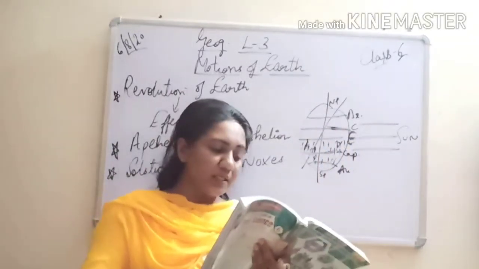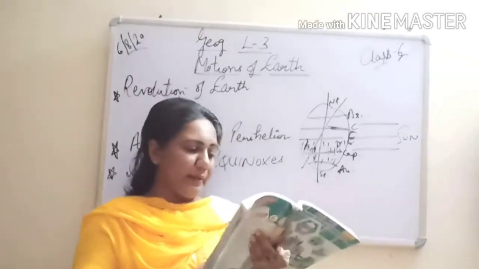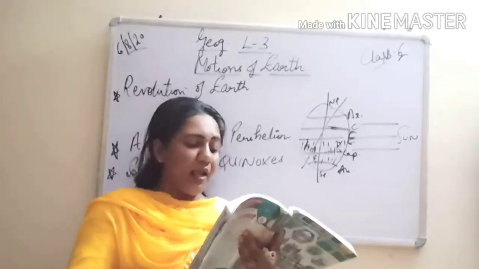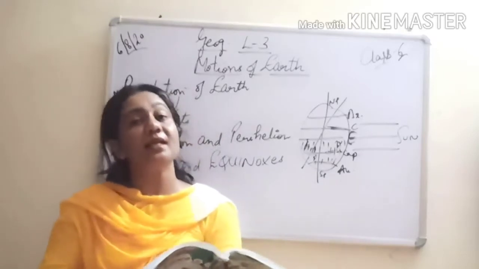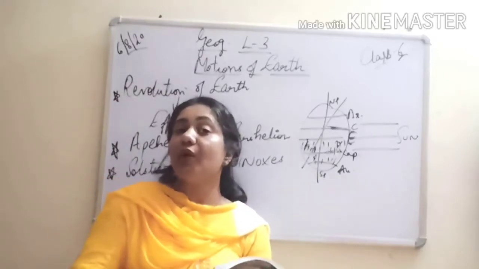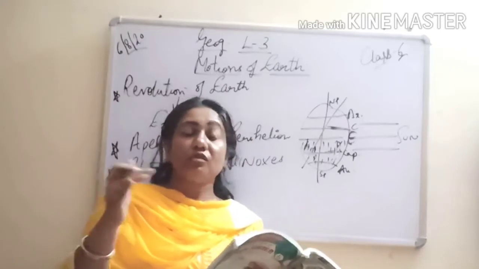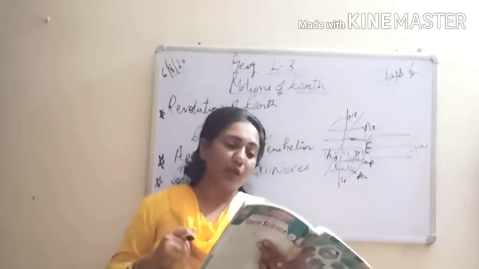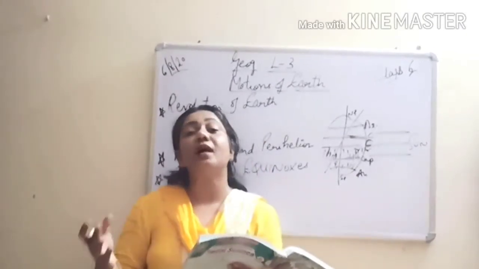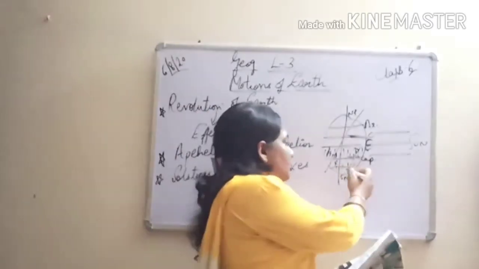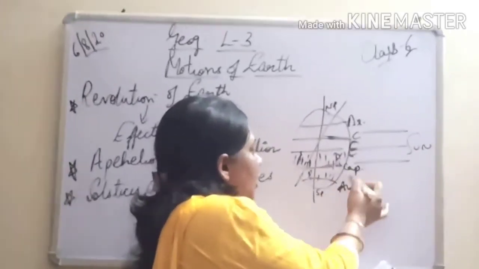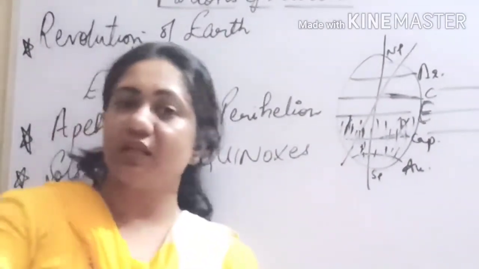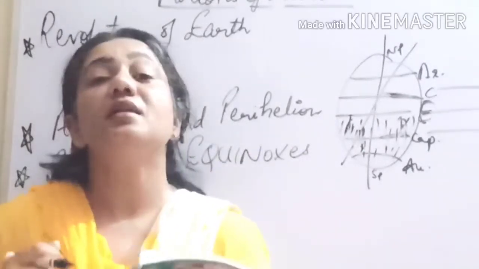Then something about winter solstice, that is on 22nd of December. Places in the southern hemisphere experience the longest day and the shortest night on 22nd December. So winter solstice में क्या होता है, रातें छोटी होती हैं और दिन बड़े होते हैं. So the sun rays fall vertically over the Tropic of Capricorn. Therefore, it is summer season in the southern hemisphere. So when the sun rays fall vertically on the southern hemisphere, then it is summer season because the direct rays of the sun are now falling in the southern hemisphere.